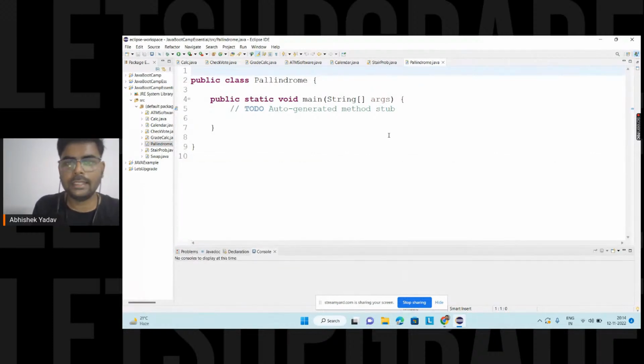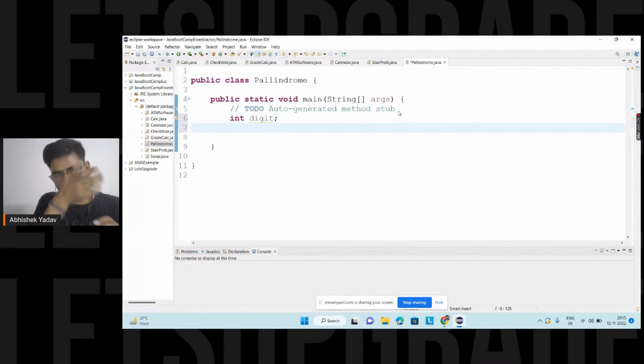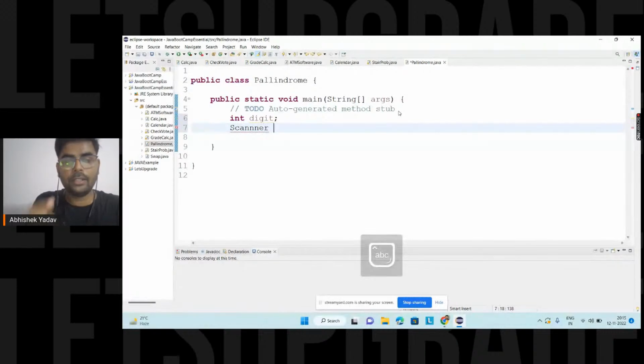So first thing, let's take a digit. Int digit, and I know how to take input from the user. I have to use a class, that is Scanner. I have to create the object of Scanner class: sc is equal to new Scanner(System.in). We have discussed this syntax, right?